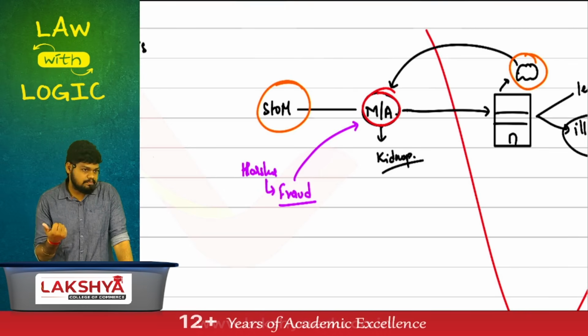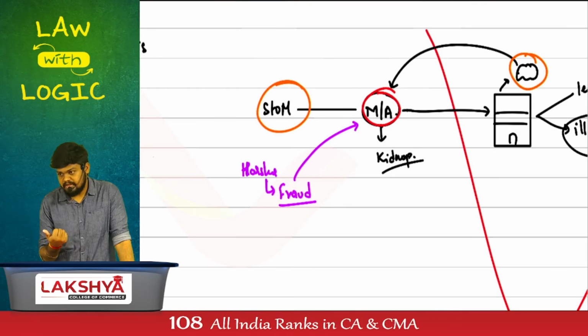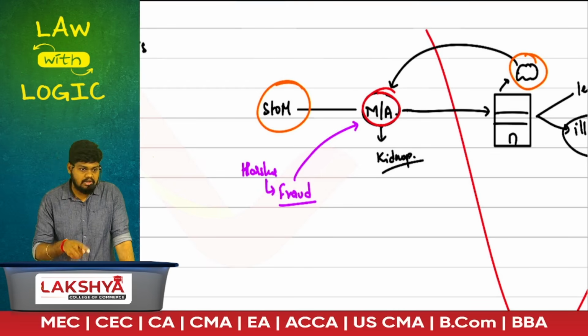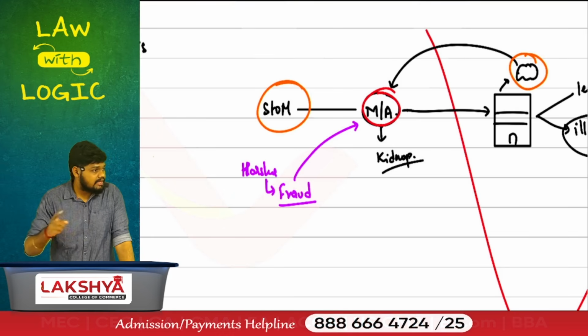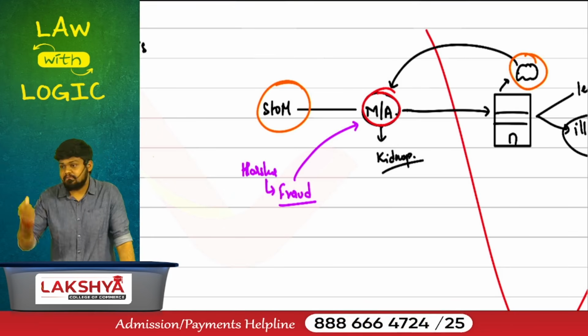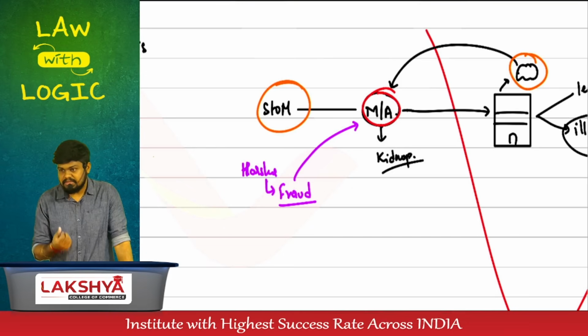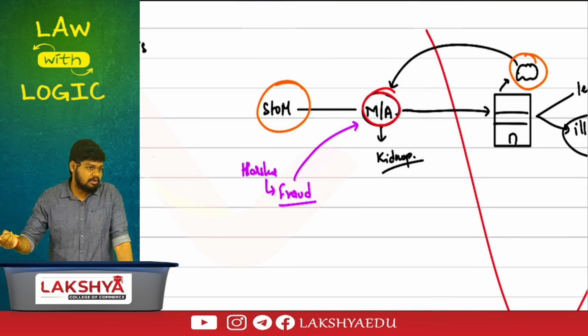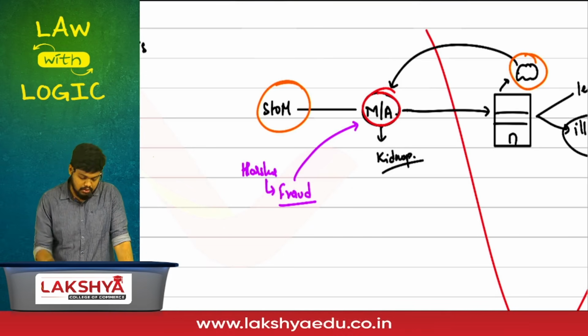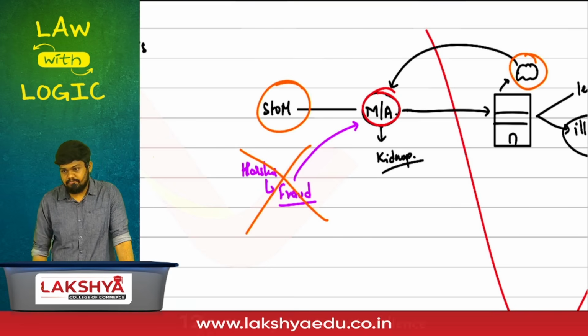You have done a fraud. Can you incorporate a company? Why? What was the logic behind it? If you have done a fraud and you're creating a company, you'll create the company also in that illicit mindset, a wrongful mindset. There's a chance that the company might also be doing wrongful activities in the future. I don't even want you to incorporate a company.